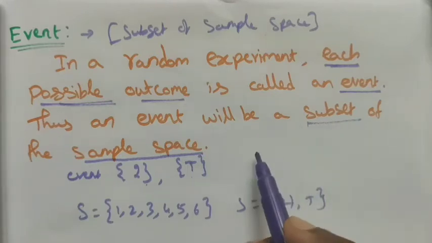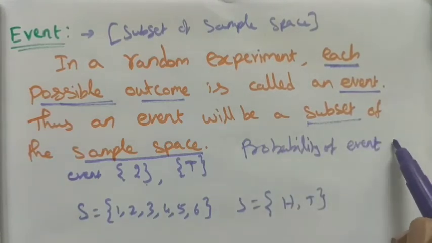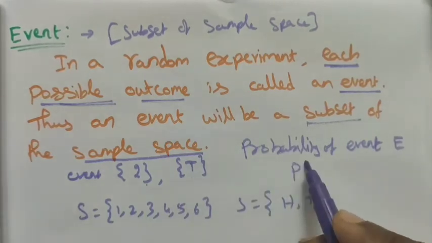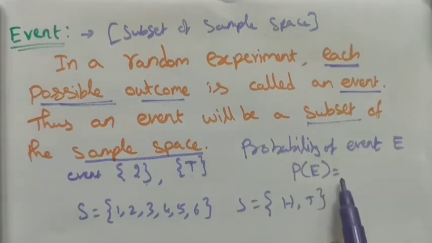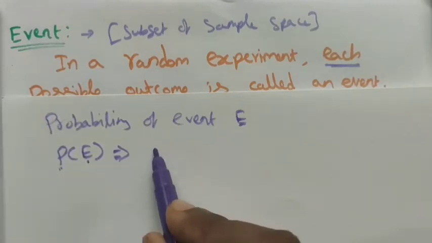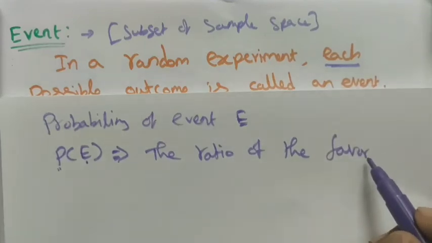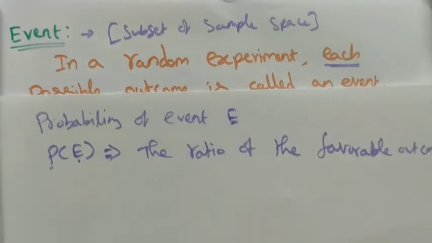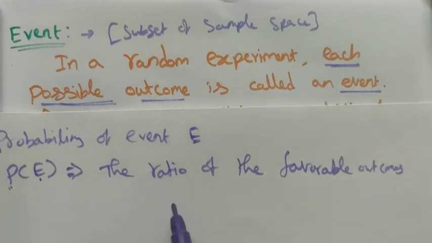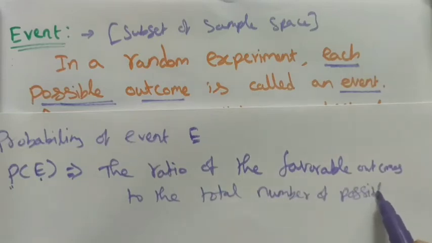And then the probability of an event is denoted as follows. The event we denote by E. Then the probability of E means P of E. See, the probability of event E, P of E, means probability of the event: the ratio of the favorable outcomes to the total number of possible outcomes.